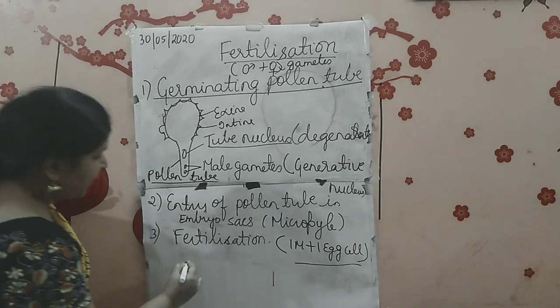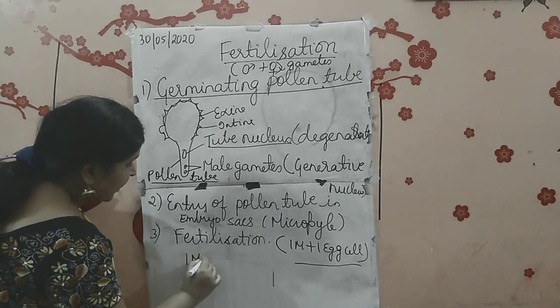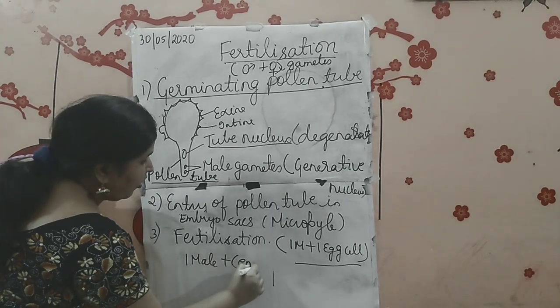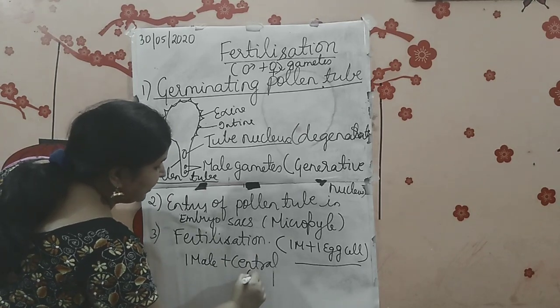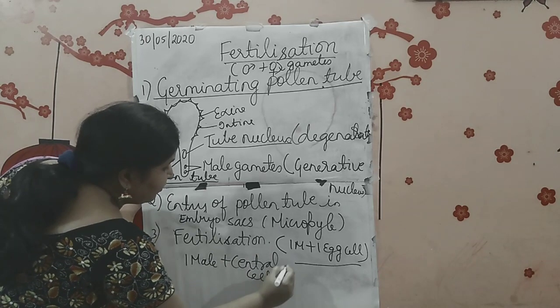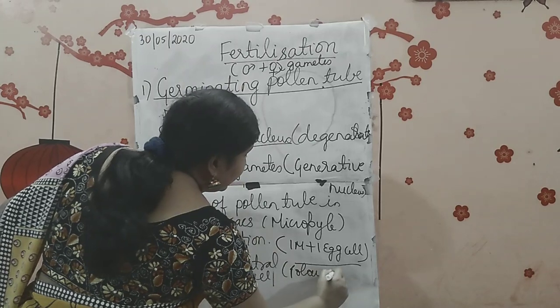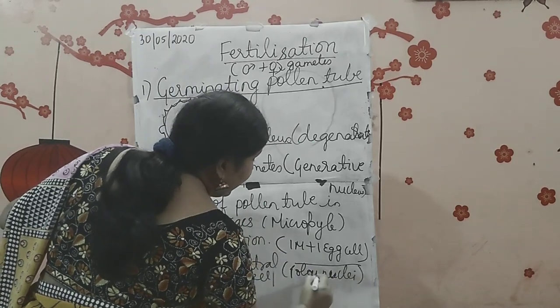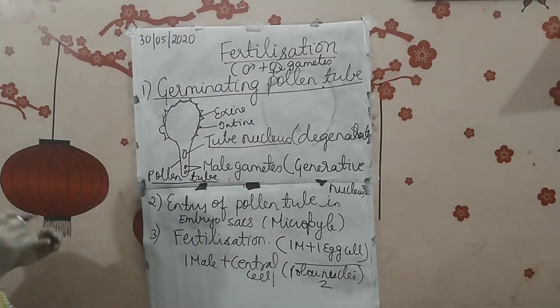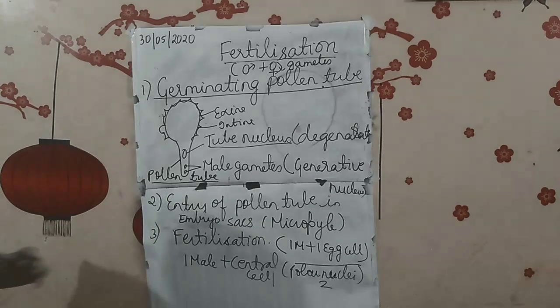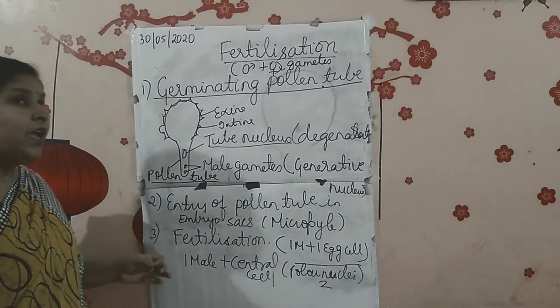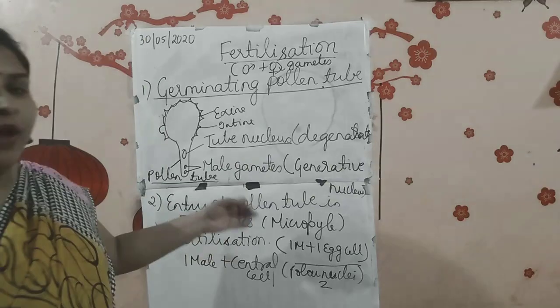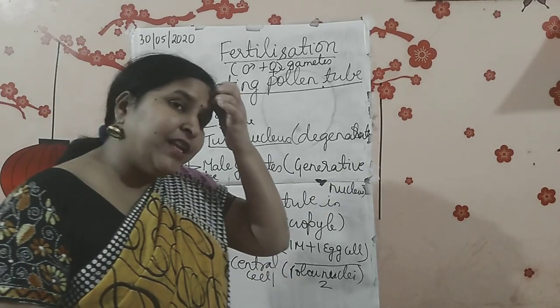That one male gamete fuses with the central cell, or you can say the polar nuclei. How many polar nuclei were there? There were two polar nuclei. Is that clear? So in fertilization, one egg cell is getting fused with one male gamete. That is the real fertilization.